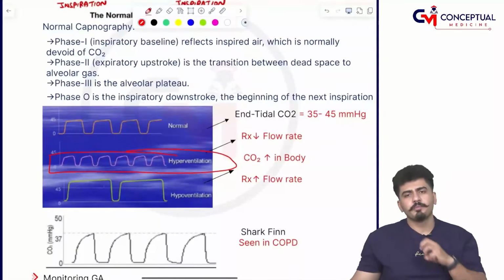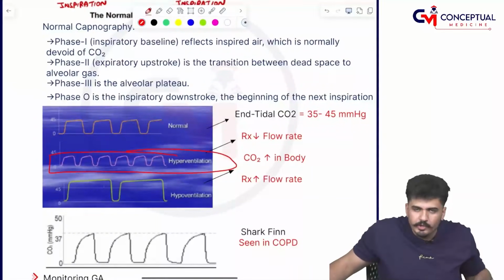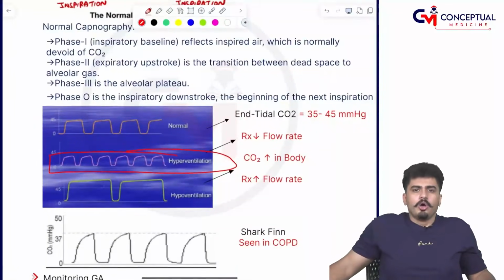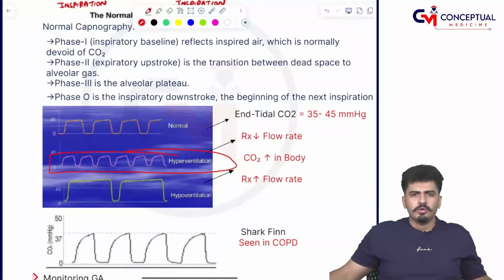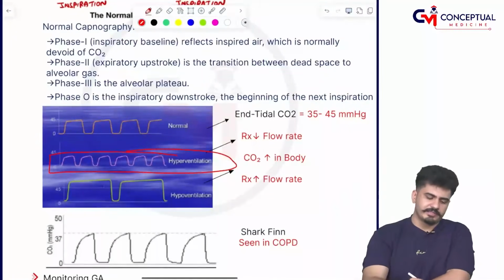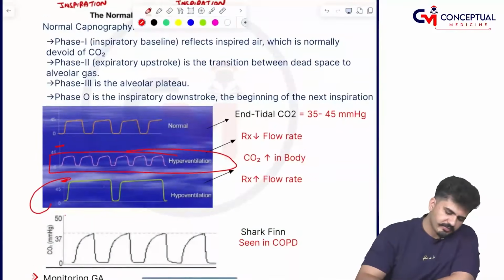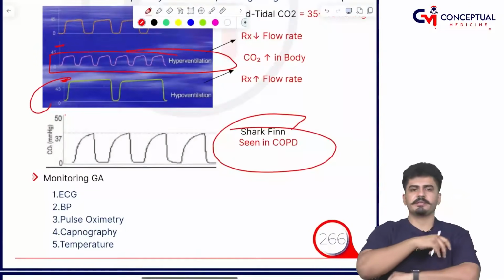If the person is hypoventilated, he cannot wake up and tell you I am hypoventilated. He will take breath like this. So bigger peaks will come which will exceed the 45 level, like this you can see. If a shark fin pattern is coming, this is typically seen in COPD.